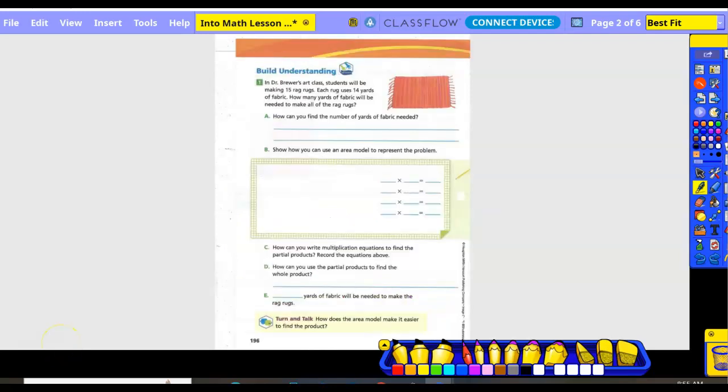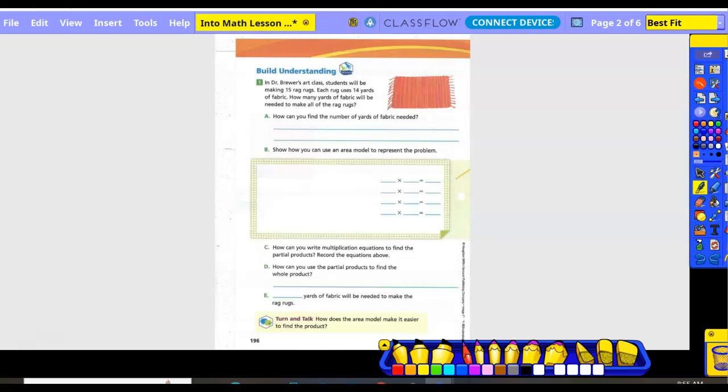Learner standing number 1. In Dr. Bruce Brewer's art class, students will be making 15 rag rugs. Each rug uses 14 yards of fabric. How many yards of fabric will be needed to make all the rag rugs? How can you find the number of yards of fabric needed?